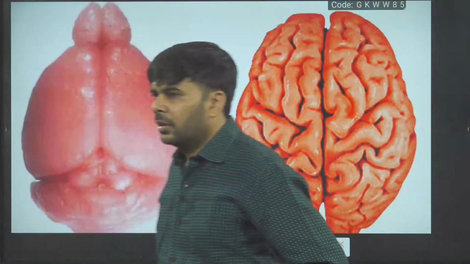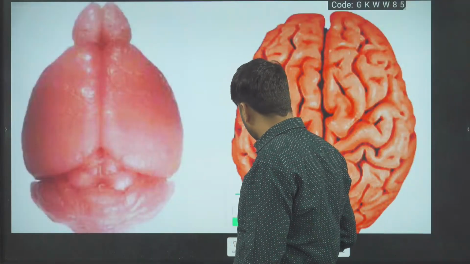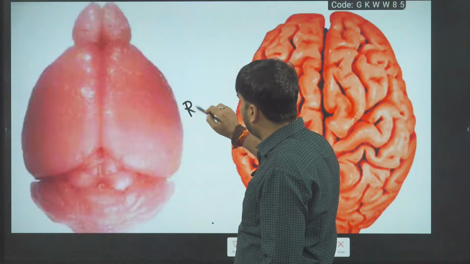Okay, so here it is the rat brain. Don't misunderstand, this is the rat brain.